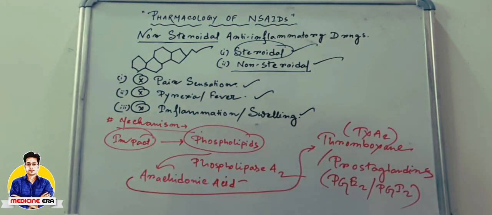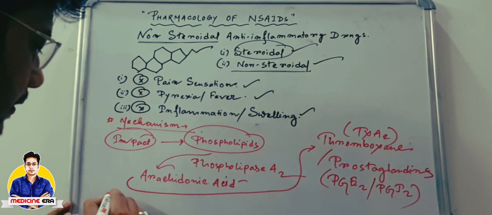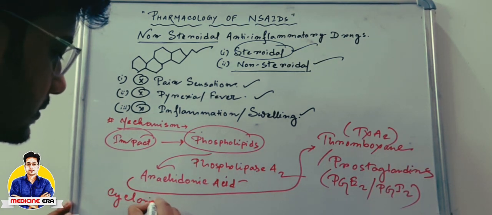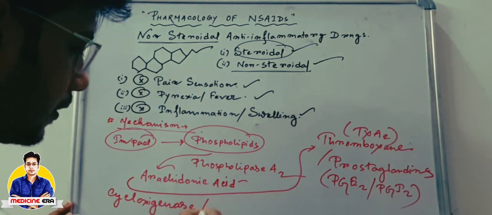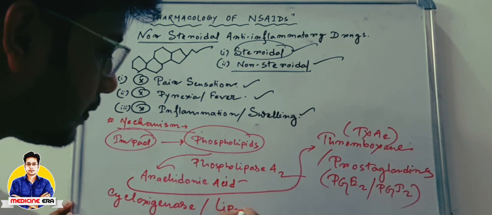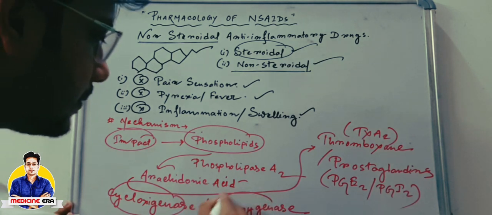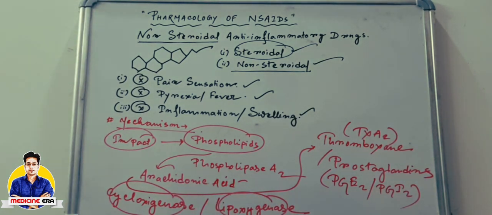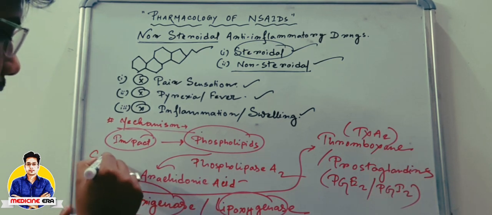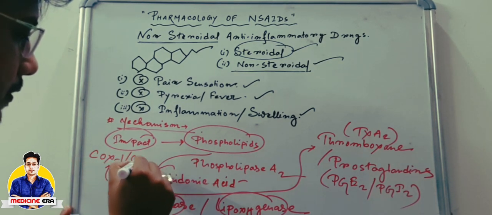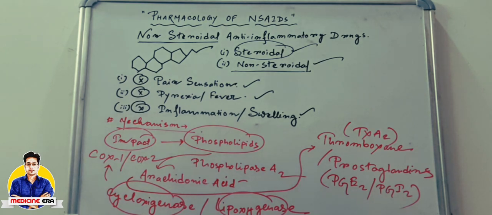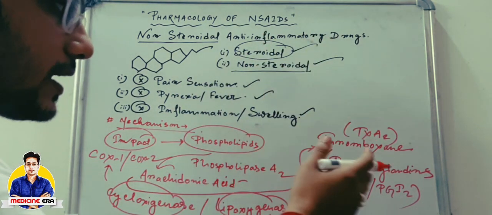This particular conversion is catalyzed by a particular class of enzymes, mainly called cyclooxygenase or lipoxygenase. Two different enzymes there, cyclooxygenase and lipoxygenase. Cyclooxygenase is mainly divided into two parts, COX-1 and COX-2. These two enzymes are mainly responsible for the conversion to thromboxane and prostaglandins.